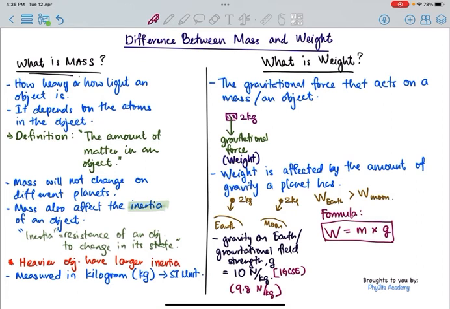So weight is a force which is also a vector, and it is always pointing downwards. So weight is always pointing downwards, no matter wherever the object is.